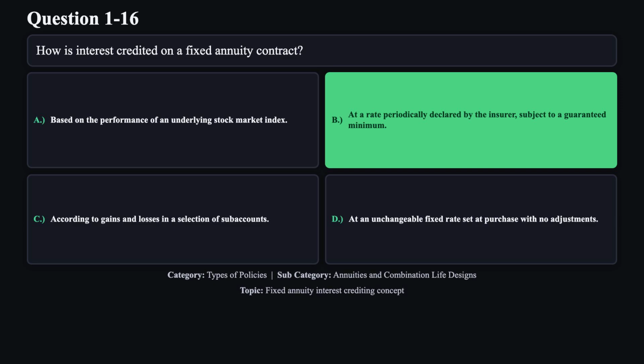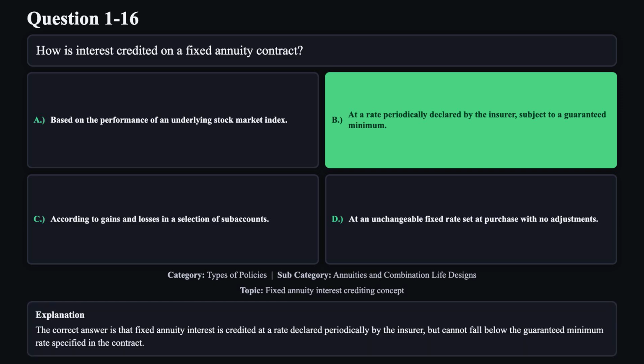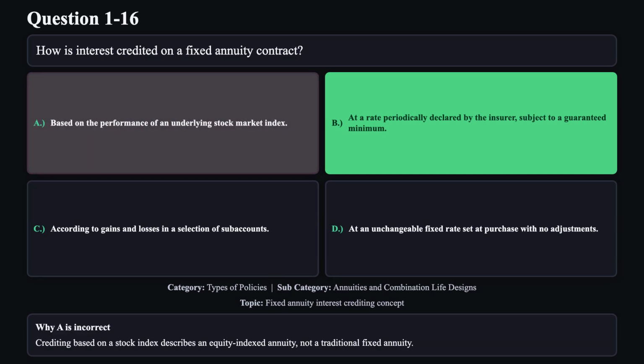The correct answer is B. The correct answer is that fixed annuity interest is credited at a rate declared periodically by the insurer, but cannot fall below the guaranteed minimum rate specified in the contract. Reason A is not correct. Crediting based on a stock index describes an equity-indexed annuity, not a traditional fixed annuity.